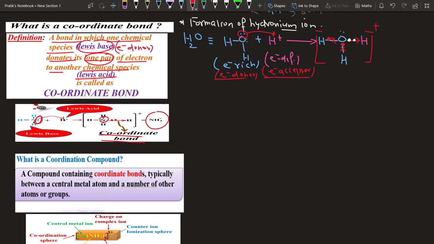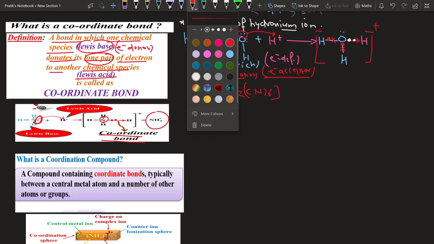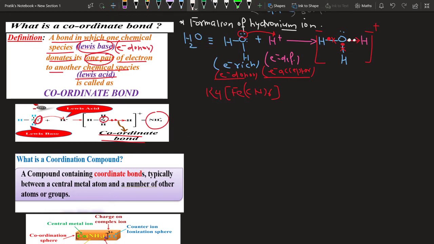If you see the part, if you see K4[Fe(CN)6], which we referred to as what? Double salt. But when this double salt is dissolved in water, it shows that only this part is ionizable, and the part which is enclosed in the bracket is non-ionizable. Since the part enclosed in the bracket is non-ionizable, definitely it must consist of what?